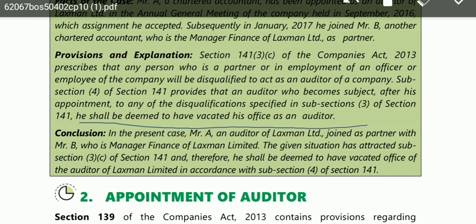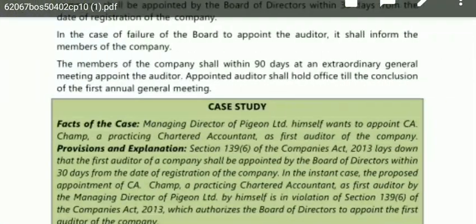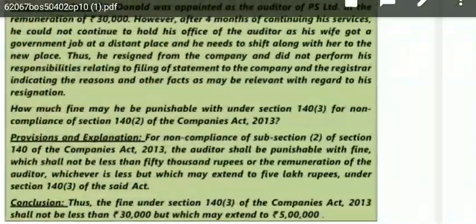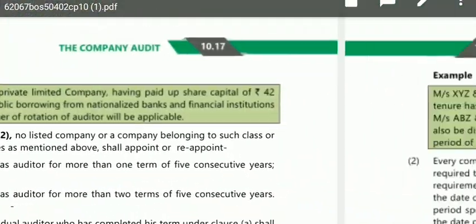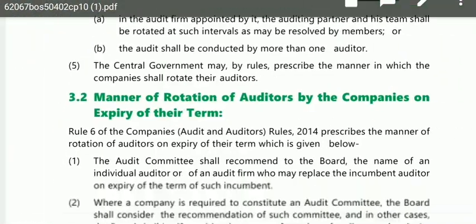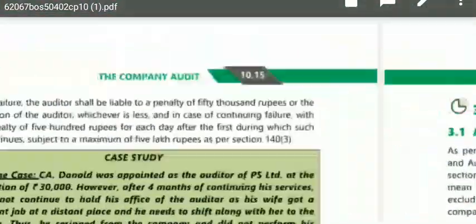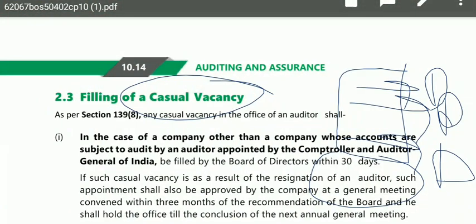In this case study, after his appointment, his partner was a manager finance of Lakshman Limited, and in this case, Mr. A had to vacate his seat because he met a disqualification after his appointment, and so he had to vacate his office. So this situation will also be termed as casual vacancy. I hope you are now familiar with the term. What is casual vacancy? That is a situation where the seat of the auditor is vacated.